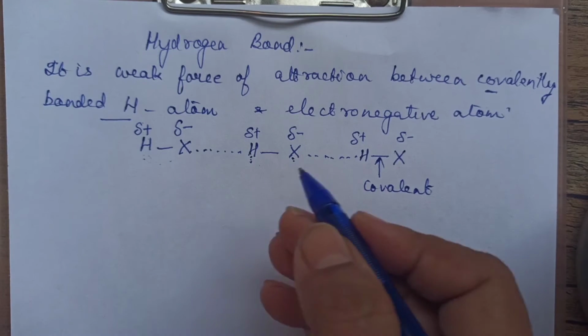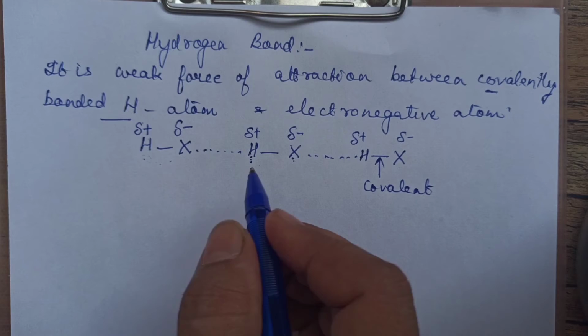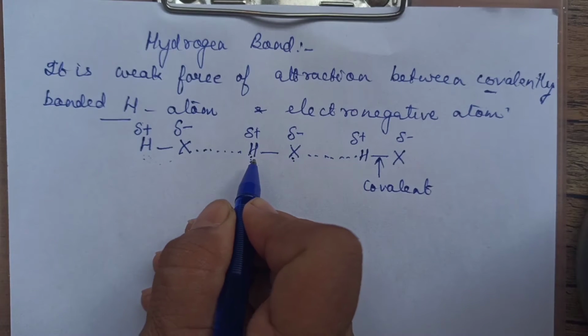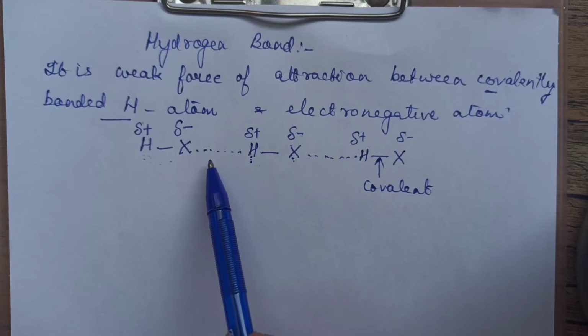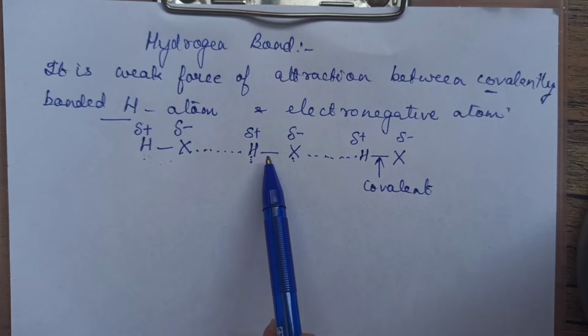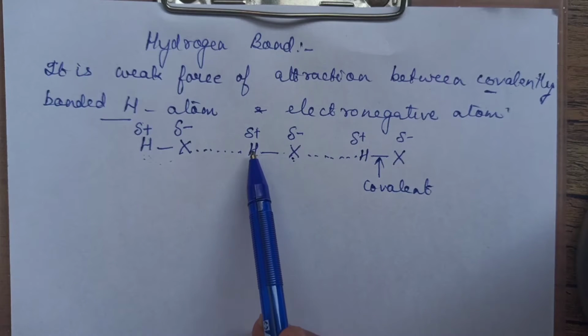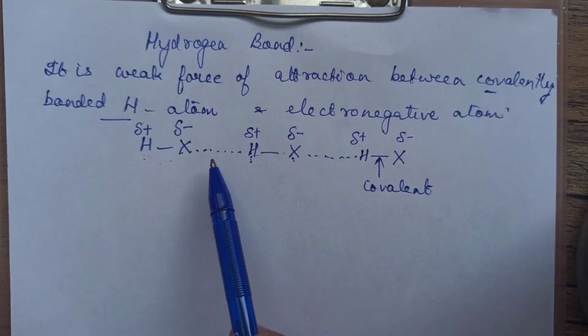Okay, though we will be considering some examples where the electronegative atom and hydrogen may belong to the same molecule also, but just to explain, I am telling you what is hydrogen bond. It is the force of attraction between covalently bonded hydrogen and electronegative atom.